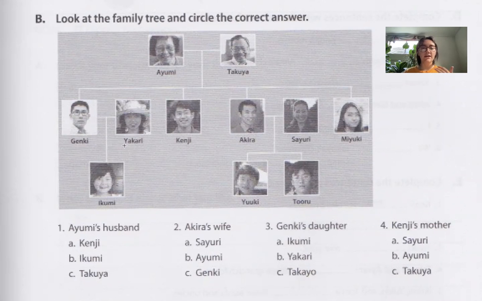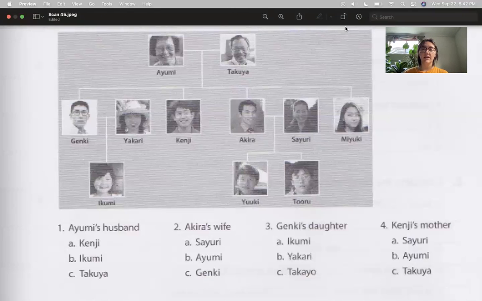So it looks like Genki and Yakari are married. Genki is the son of Ayumi and Takuya. And we have Kenji. Kenji is not married. Kenji is single, right? Because there's nobody connected to him, but he's connected to the parents. Then we have Akira, and then Sayuri, Miyuki, and at the bottom we have Ikumi, Yuki, and Toru. So it looks like Akira, Sayuri, their children are Yuki and Toru, and then Miyuki is the daughter. She is not married.